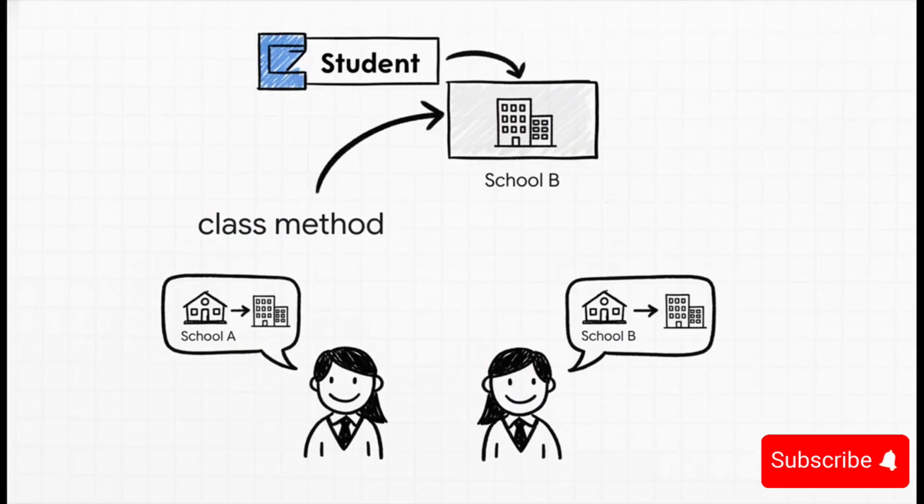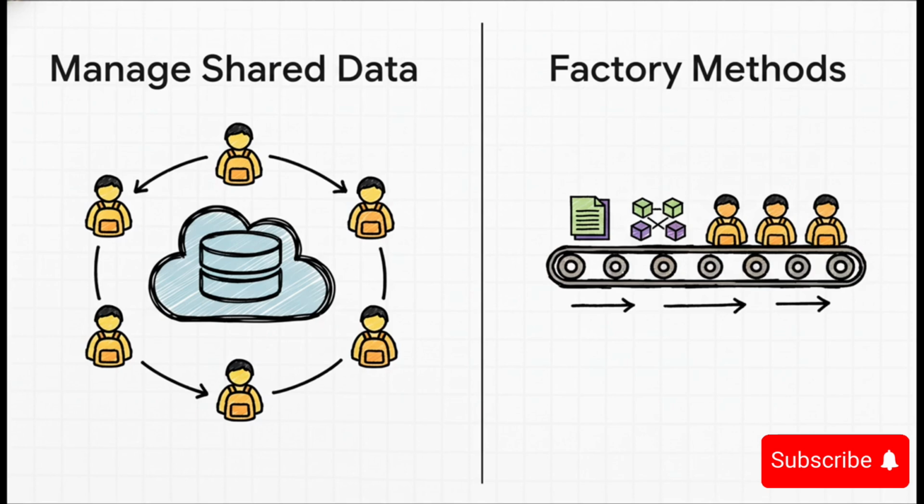Now, this is where class methods get really cool and powerful. If we use a class method to change the school's name, let's say from ABC to XYZ School, that one change is instantly reflected for every single student object. Change it once, it updates everywhere. So, when would you actually use these? Well, managing shared data, like our school name, is the number one reason.